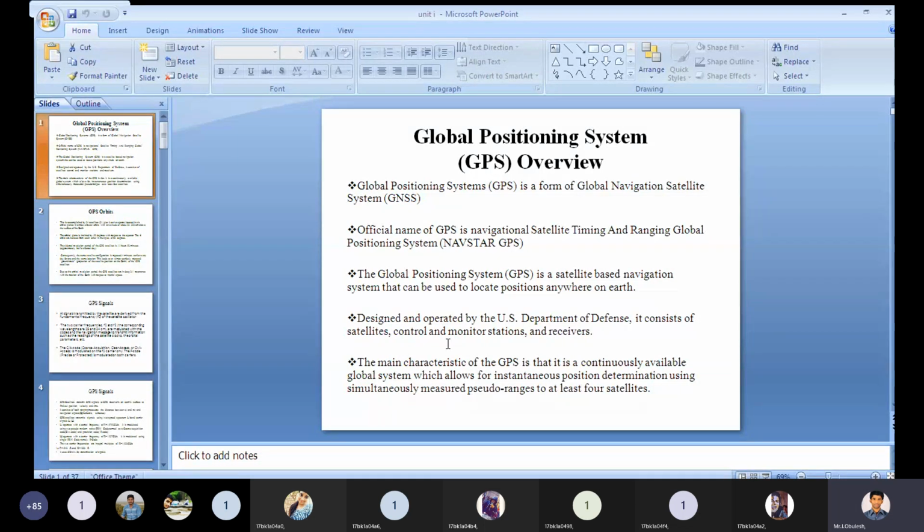The Global Positioning System is designed and operated by the US Department of Defense. It consists of satellites, control and monitoring stations, and receivers.